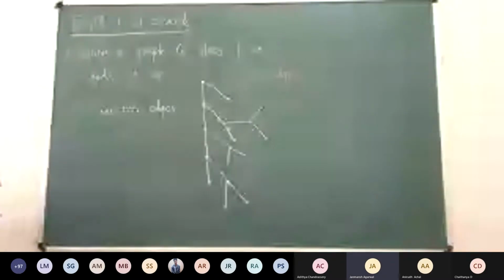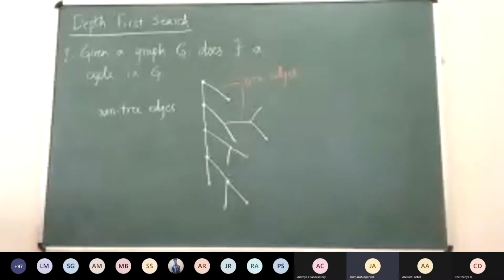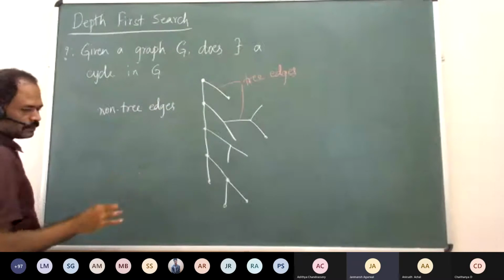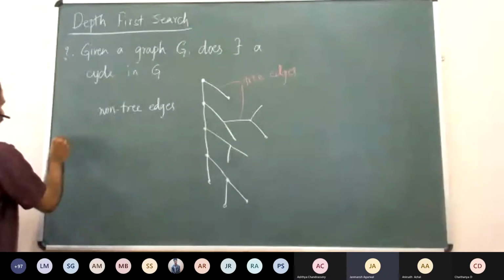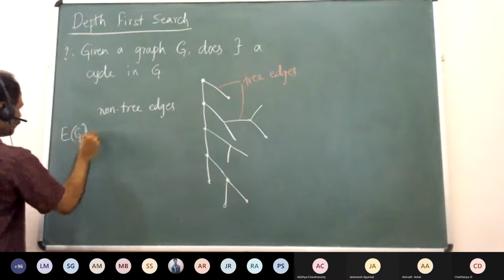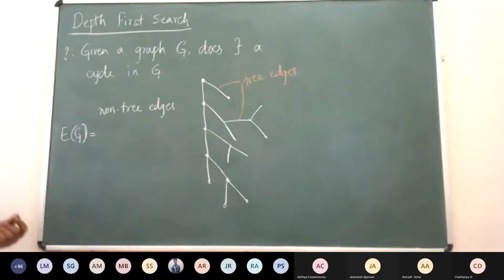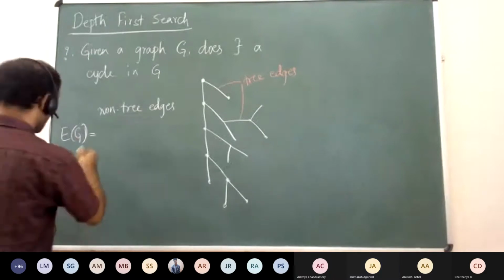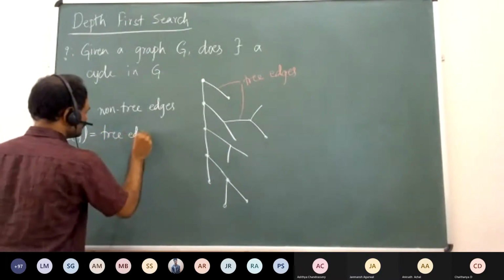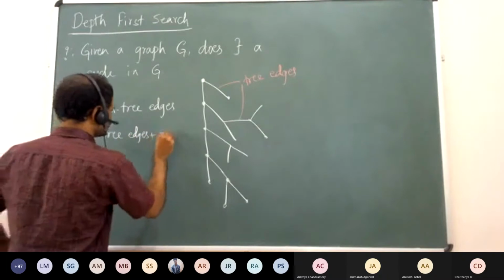Sir, by non-tree edges, what do we mean? Because the graph is a forest, so there are different trees, right? The graph is not a forest. The traversal gives us a forest, the DFS forest. So the edges of the graph are now partitioned, right? We know what a partition is, a disjoint union. The graph is now partitioned into what are called tree edges and non-tree edges.